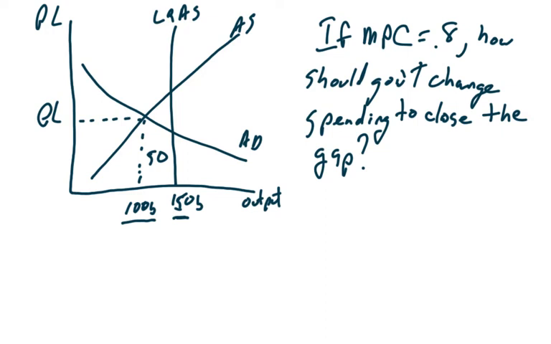The first thing we need to do here, guys, is we need to find the multiplier. And the multiplier formula, once again, is 1 over MPS, which means our multiplier is actually 1 over 0.2. How do I know it's 0.2? Because MPC is 0.8, so MPC plus MPS has to equal 1.